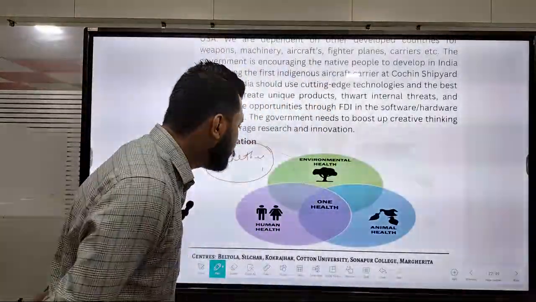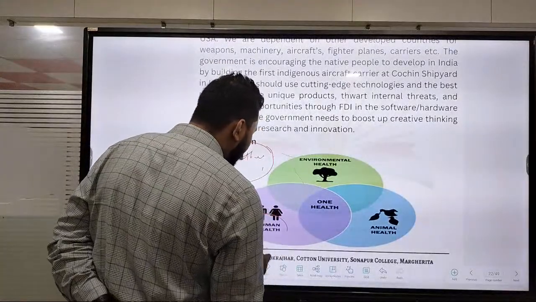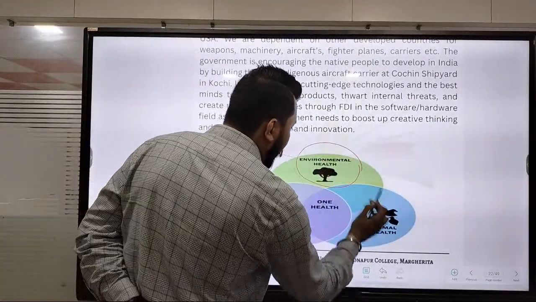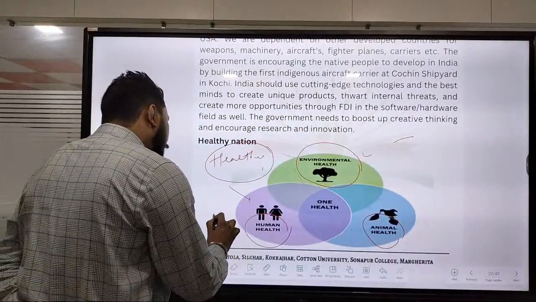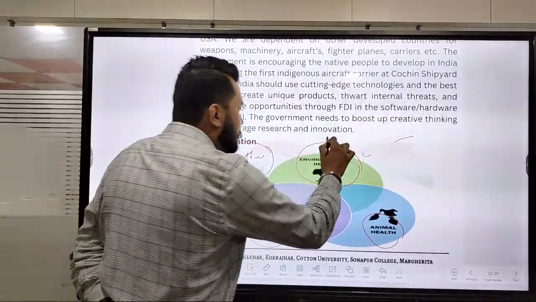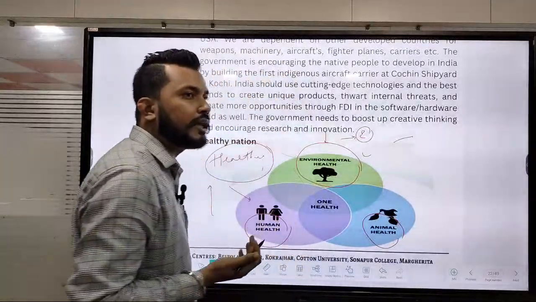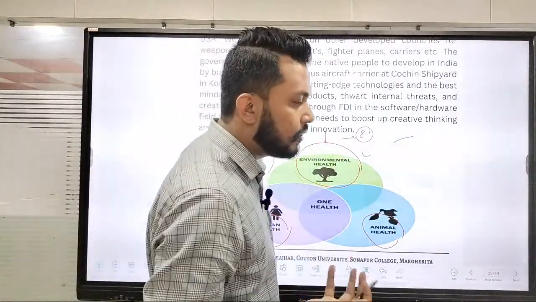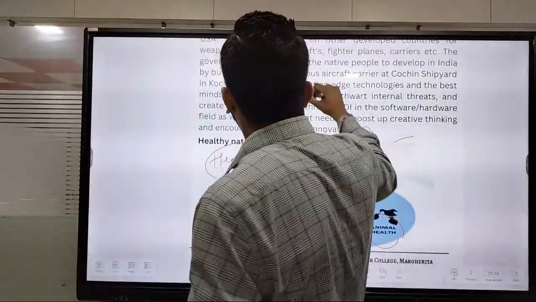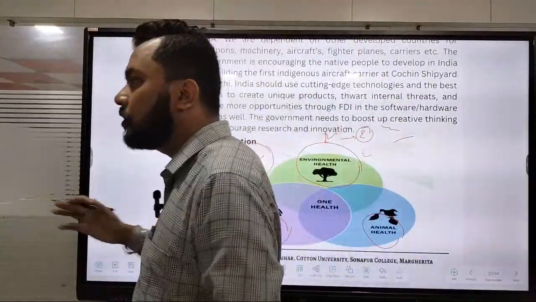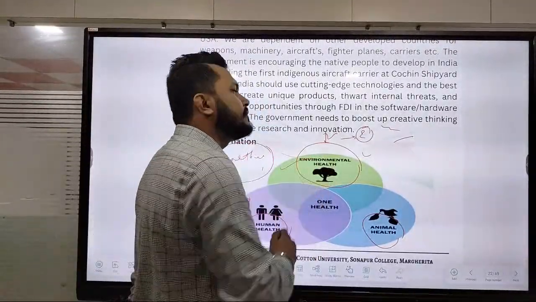So when I am talking about a healthy nation, then obviously human health, environmental health and animal health are supreme elements, because without good human health no country will progress. If the environment we live in is polluted, we know about today, like Guwahati the atmosphere is very bad, Delhi atmosphere very bad, PM 2.5 and PM10 levels have risen a lot. So today we need to create an environment which is very much healthy.